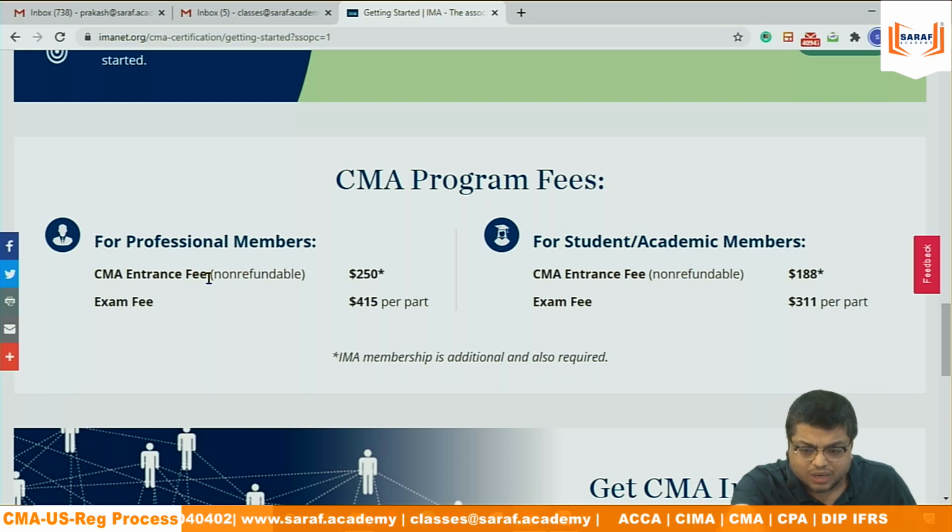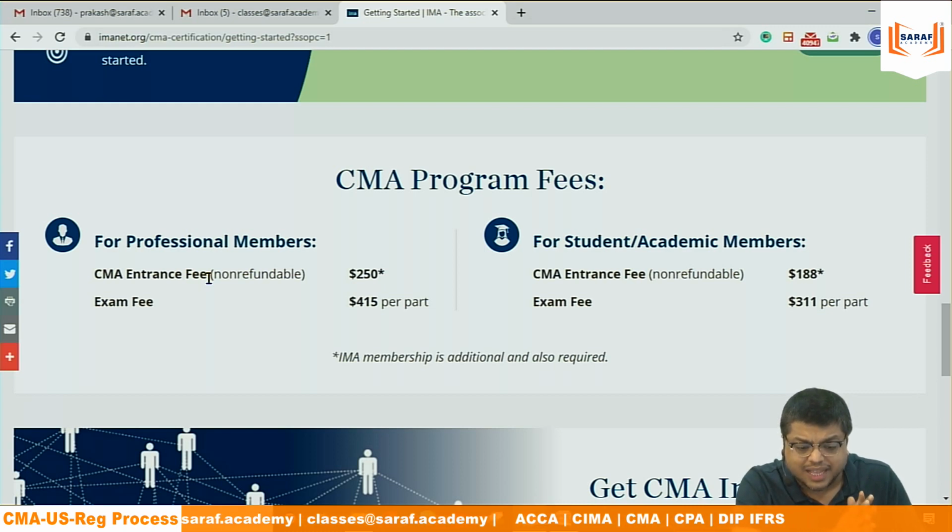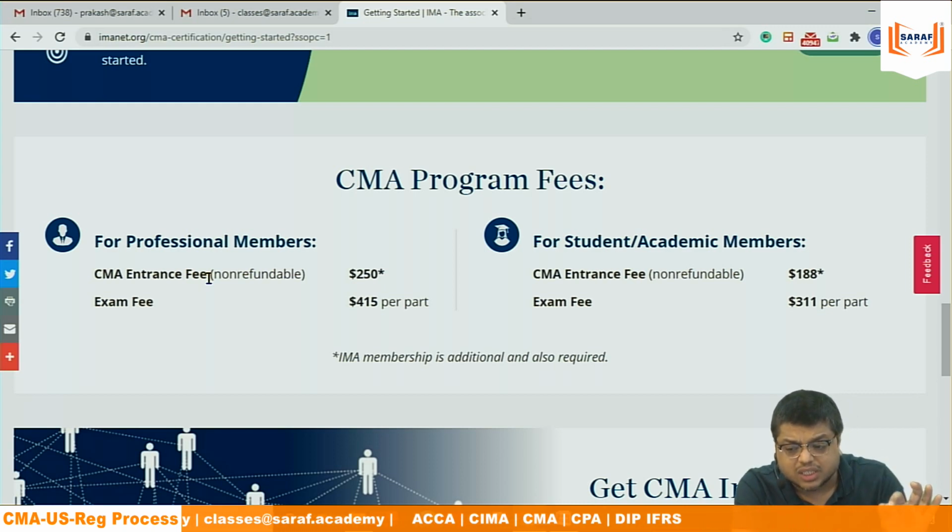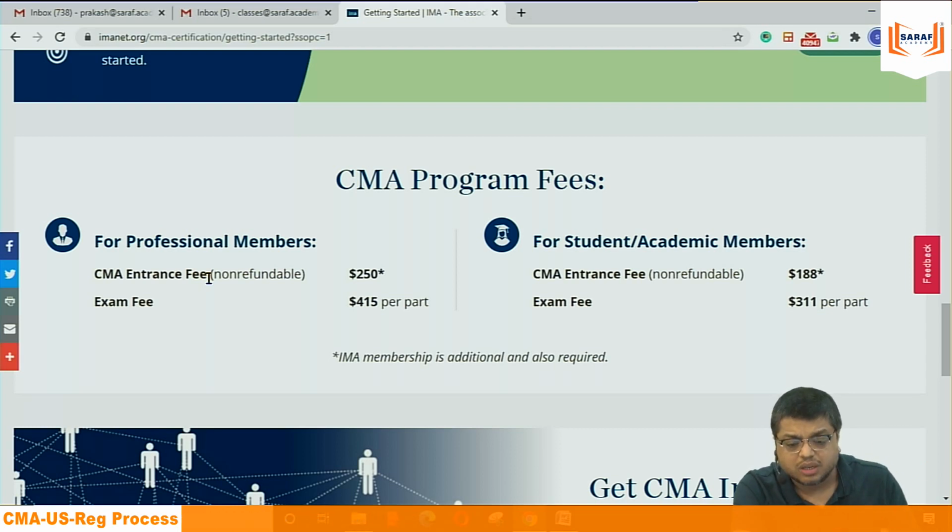I am not going into the nitty-gritty, but I am saying that initially when you register on the IMA website, you need to pay two types of fees. One is the entrance fee and one is the certification fee, for professionals and for students both. But since there is a 50% discount, it boils down to 250 and 188 only.